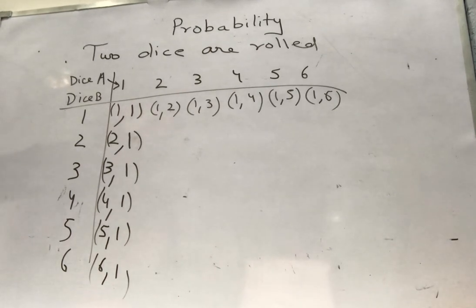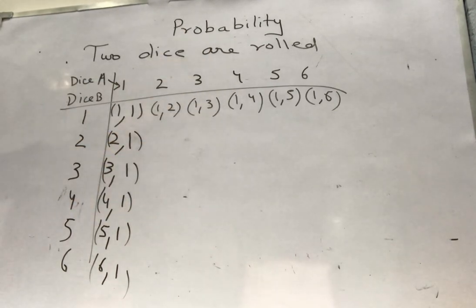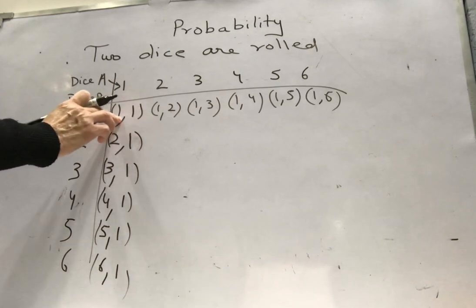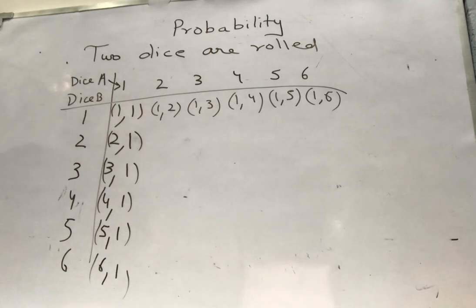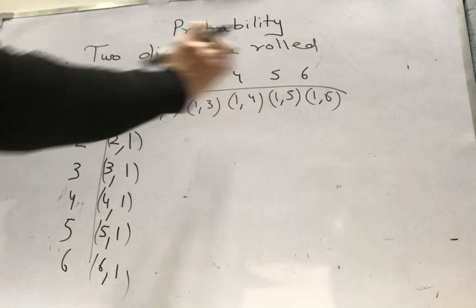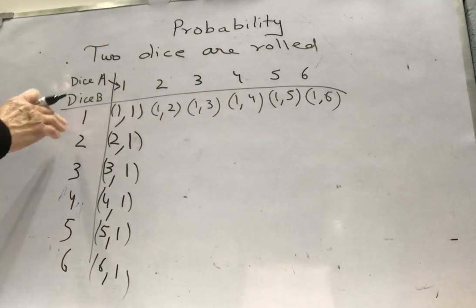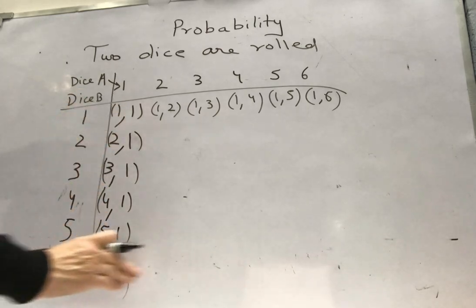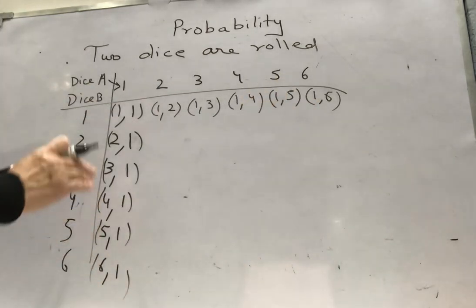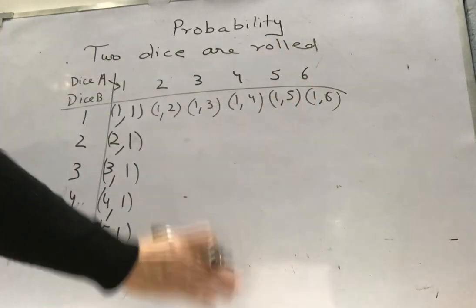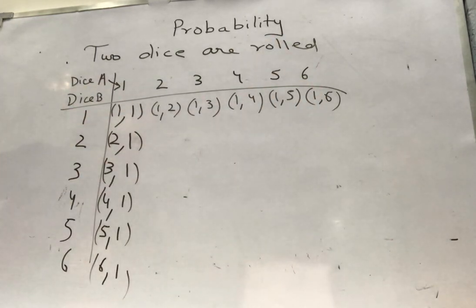Now in case from this table they ask a probability, what is the probability of getting 1 on both the dice? So I am successful only once. So probability will be, what are my total observations? These are 6, these are 6. So total observations will be 6 into 6, 36. You can see here also, once you complete the table, in 6 rows you will complete 36.